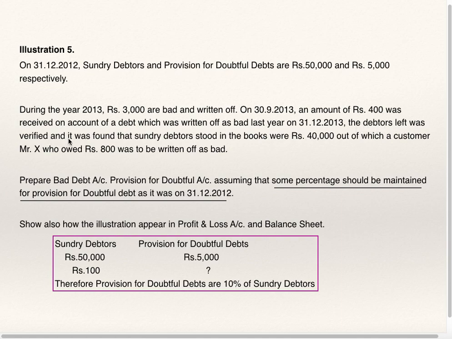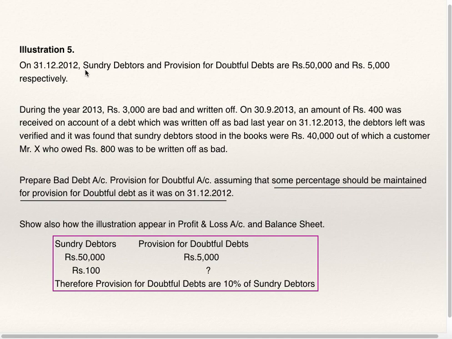The debtors list was verified and it was found that sundry debtors in the books were 40,000, out of which a customer, Mr. X, who owed 800, was to be written off as bad. Out of 40,000, 800 is bad. Prepare bad debts account and provision for doubtful debts account, assuming that the same percentage should be maintained for provision for doubtful debt as it was on 31st December 12. They have not given you the percentage of provision for doubtful debt, but the same percentage should be maintained which was in the year 31st December 12.